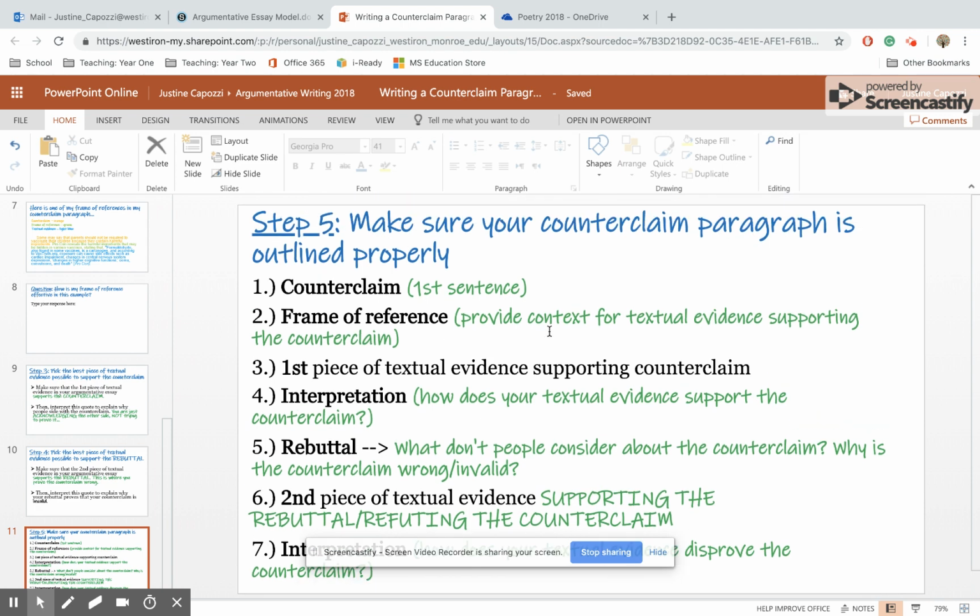Okay, so again, it's very important to remember that your first piece of textual evidence is supporting the counterclaim because you are just acknowledging the other side. Your second piece of textual evidence is saying this is why the counterclaim is wrong. Okay, I saw a lot of people either accidentally proving the counterclaim and having both pieces of textual evidence support the counterclaim. One needs to support it, but then you're going to refute it with your second.